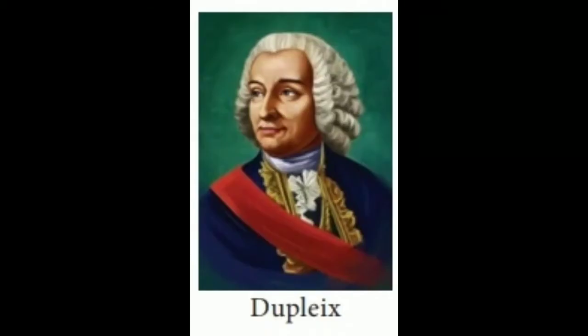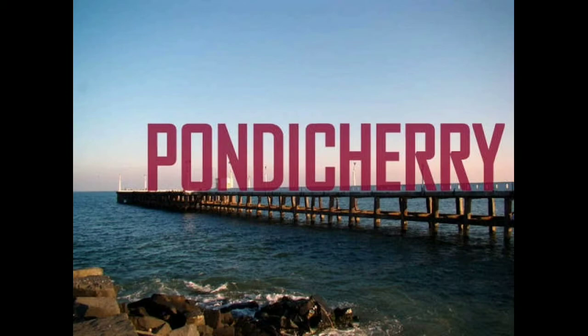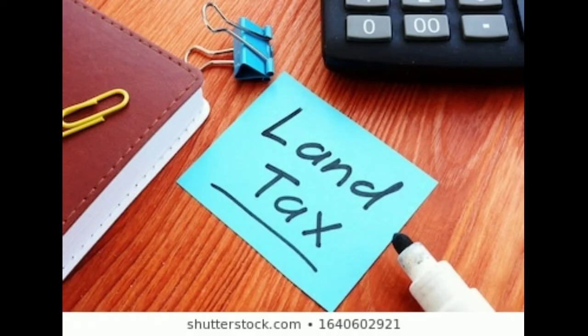For example, Dupleix, a governor of the French East India Company, helped Muzaffar Jung to become the Nizam of Deccan. Muzaffar Jung gave the French some territories near Pondicherry and the town of Machilipatnam. The companies also began to acquire small parts of the kingdoms as gifts from the local rulers. They would collect land tax from the villages and towns in these areas and use the money for their trading activities. They also used this money for maintaining and improving their army.